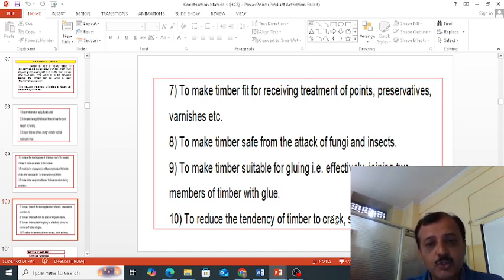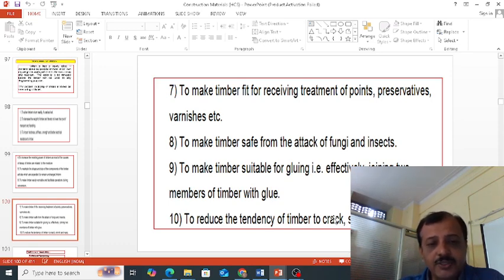And to make timber suitable for gluing, that is, when you want to combine 2 or 3 parts of the components of timber, say for making doors and windows. For making a frame, we are going to stick 2 parts. We join 2 parts of the timber. For the gluing, when you want to apply Fevicol, the timber should be well seasoned. If moisture content is present in the timber, it won't take good gluing. The gluing cannot be done easily. Fitting cannot be done easily. So the moisture content has to be removed to give suitable gluing action.